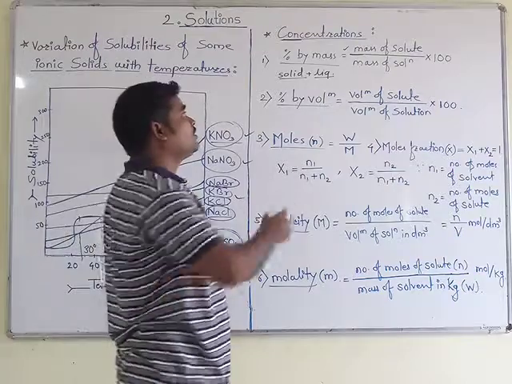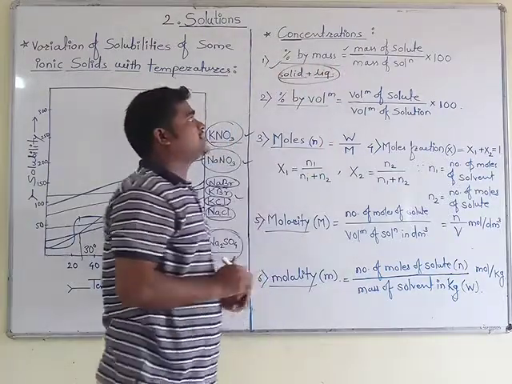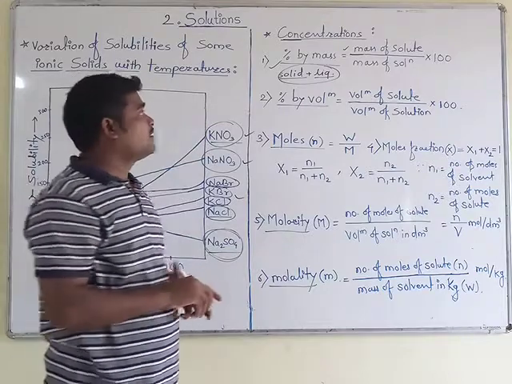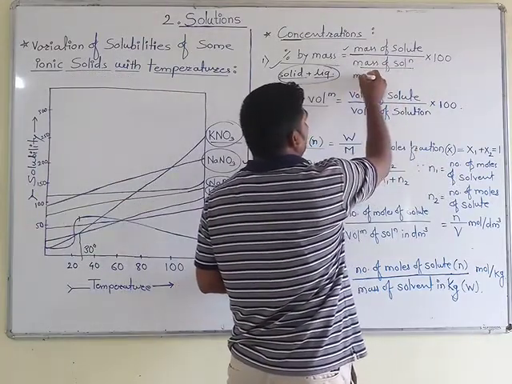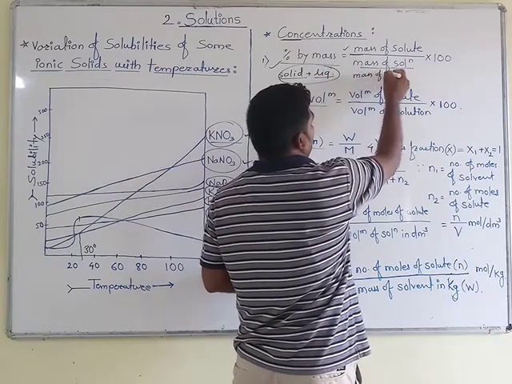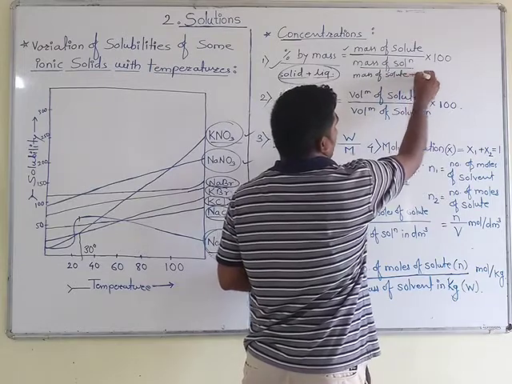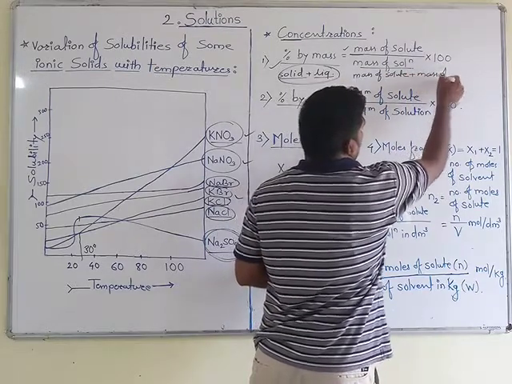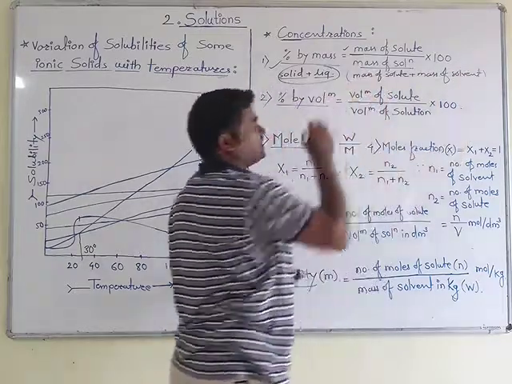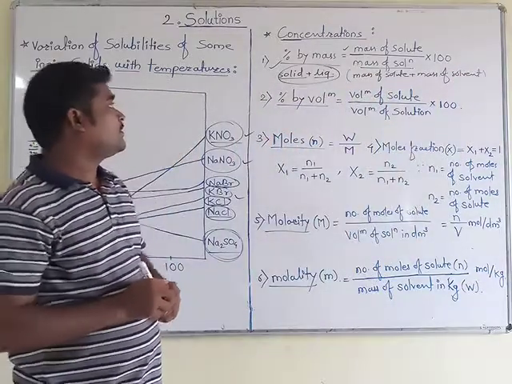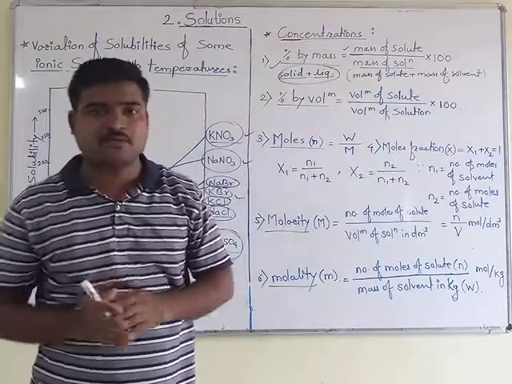For that combination, if we are using this term percentage by mass, then the mass of solution is nothing but the mass of solute plus the mass of solvent. Like that also you can take instead of mass of solution. But the thing is that for this combination we are using percentage by mass.